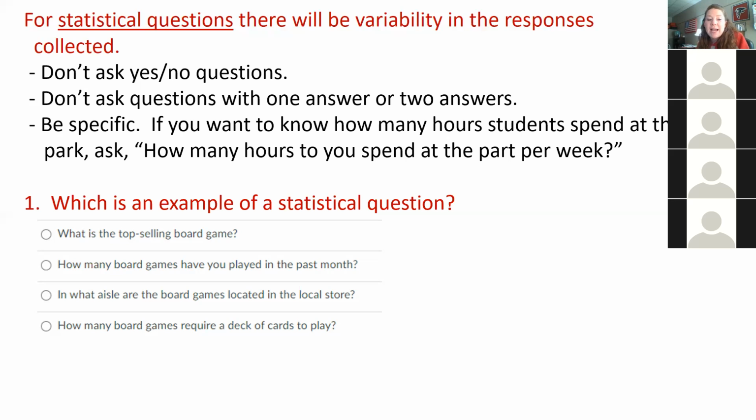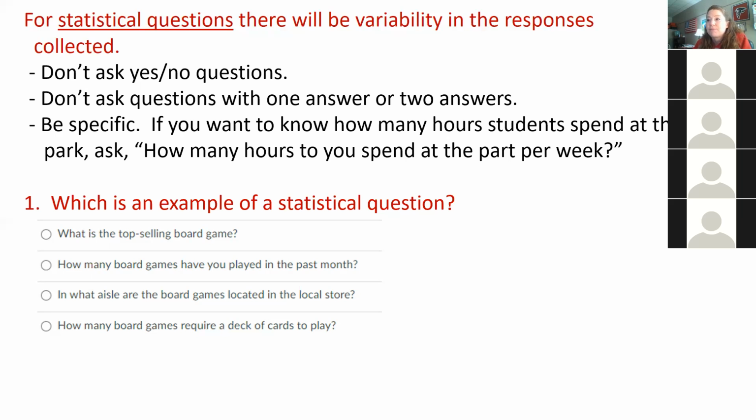Yes. So if I asked you, London, how many board games did you play in the past month? If I asked Eduardo, if I asked Jude, if I asked Sean, couldn't I get all kinds of different answers? Some of you would say 0, some of you would say 5, some of you would say 10, probably not, but maybe. But the last one, there's a definite answer, right?